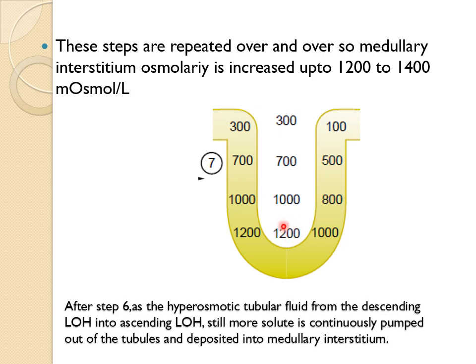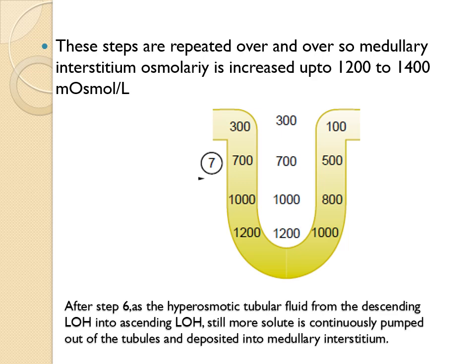Ultimately there will be a concentration gradient of 200 between this ascending limb and the interstitium, but osmotic equilibrium between this descending limb and the interstitium. Simply, by these repeated steps of reabsorbing solute from here and providing new solutes by this portion to the ascending limb, the osmolarity increases till the inner medullary osmolarity reaches 1200 to 1400 milliosmoles per liter.